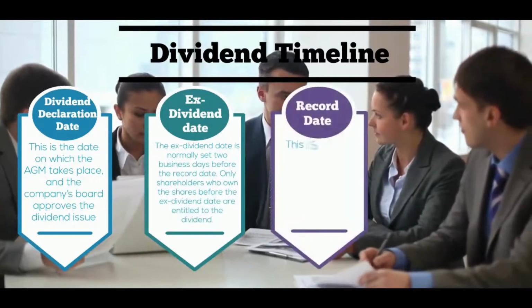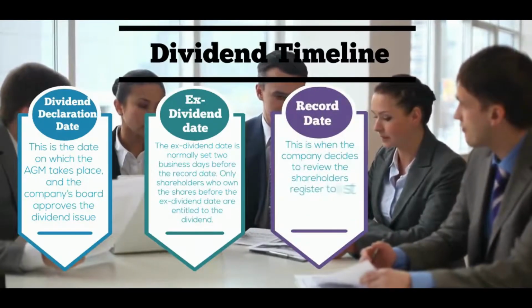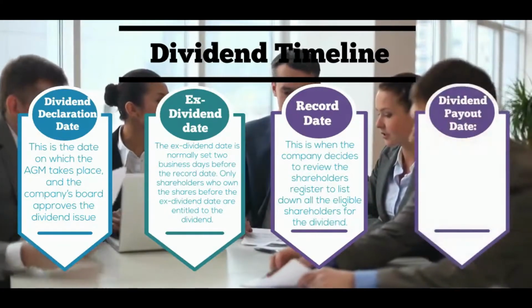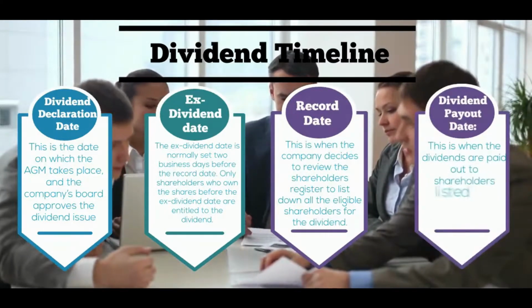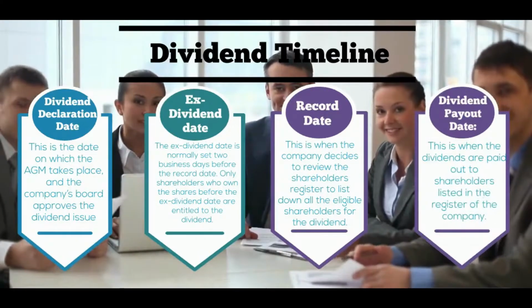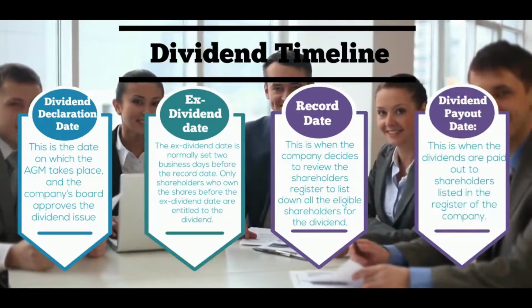Only shareholders who own the shares before the ex-dividend date are entitled to the dividend. Record date. This is when the company decides to review the shareholders' register to list down all the eligible shareholders for the dividend. Dividend payout date. This is when the dividends are paid out to shareholders listed in the register of the company.